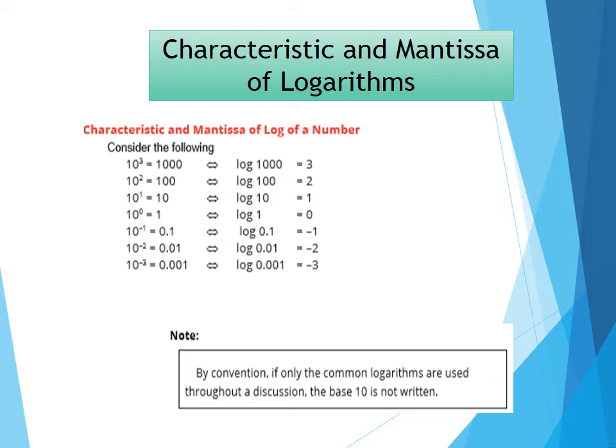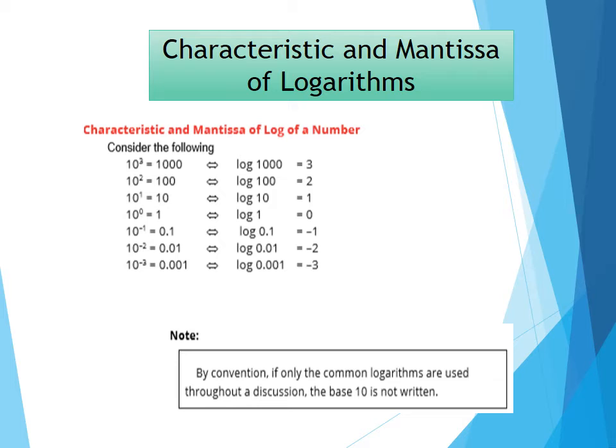After taking the logarithm, what do we get? Two parts. The first one is called the characteristic, which is on the left hand side of the decimal, and the other one is the mantissa, on the right hand side, or the decimal part. Consider the table which is given. 10 cube is equal to 1000.